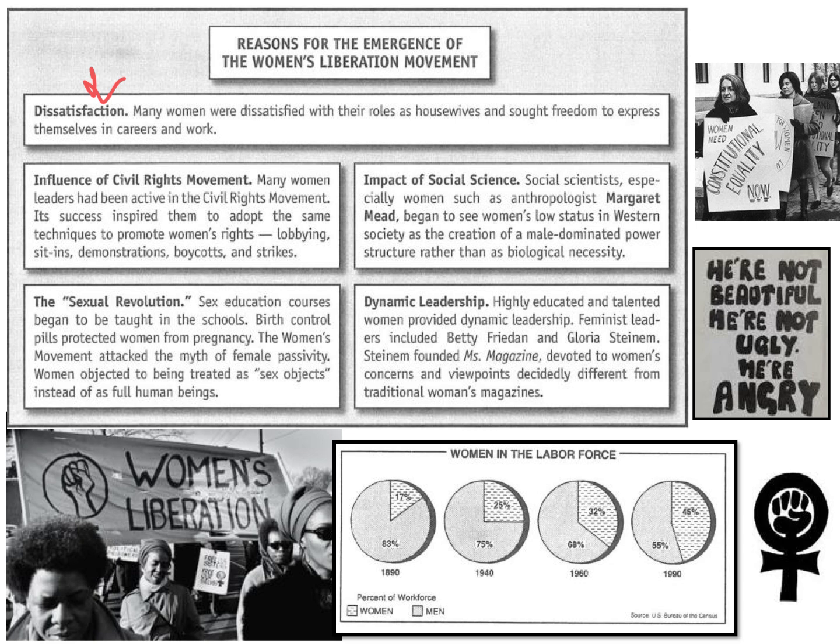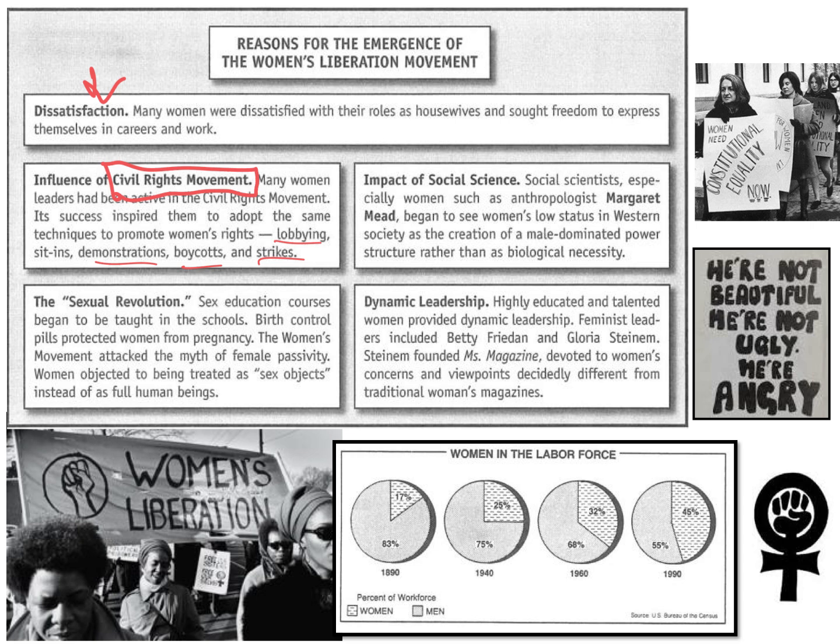The civil rights movement does play a role. I know I haven't talked about that unit yet, but it influenced a lot of other minorities to say, hey, these people are right. Why can't we all have equality? Why can't we do it? And the women's movement will use some of these techniques, like sit-ins, lobbying to Congress, demonstrations, boycotts, and strikes. Women and all these rights movements will borrow that from the civil rights movement. The civil rights movement has a huge influence on everybody.